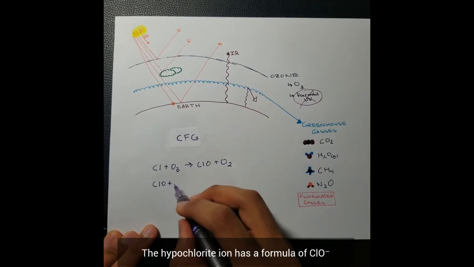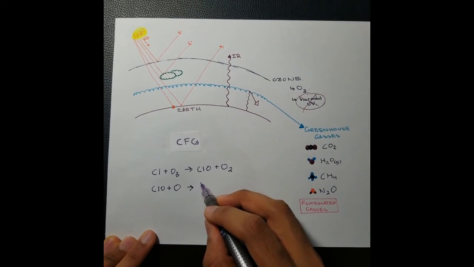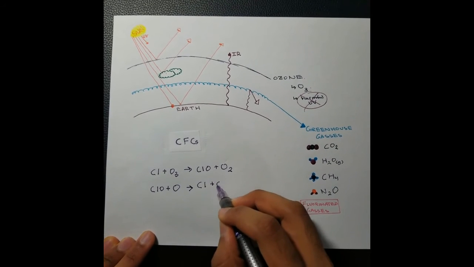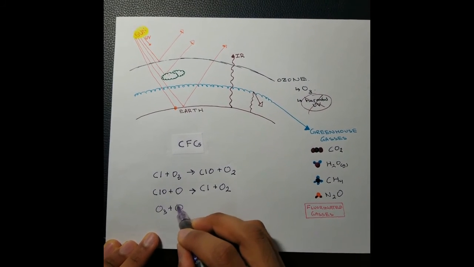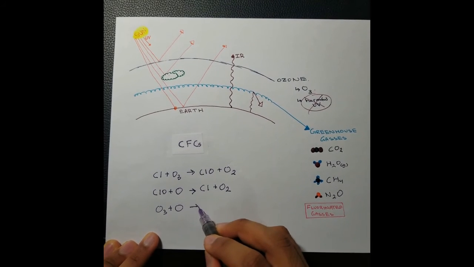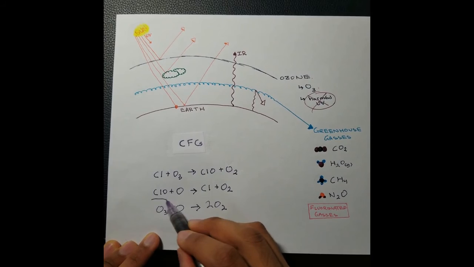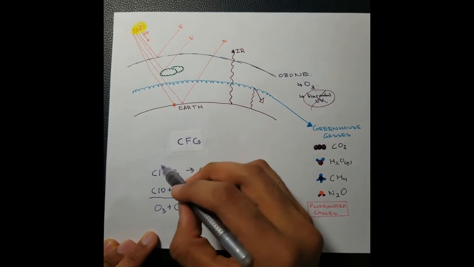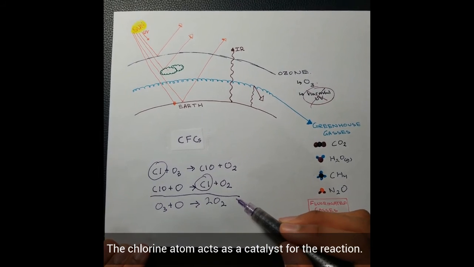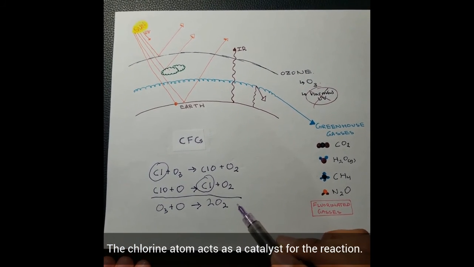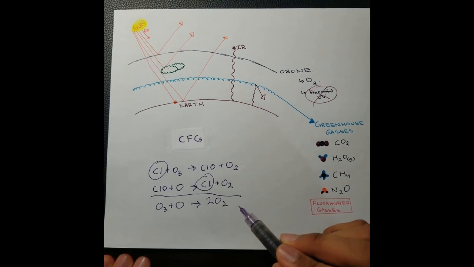The hypochlorite molecule reacts with a lone oxygen atom to produce a chlorine atom and an oxygen gas molecule. The overall reaction is that an ozone molecule reacts with a lone oxygen atom to yield 2 oxygen gas molecules. As you see, the chlorine atom is not used up in the reaction. In fact, 1 chlorine atom can break down up to 100,000 ozone molecules. Other fluorinated gases also work in a similar fashion.